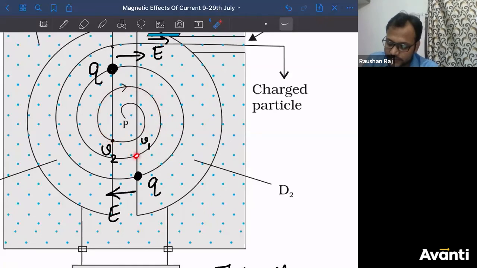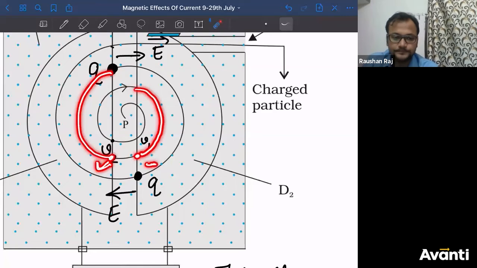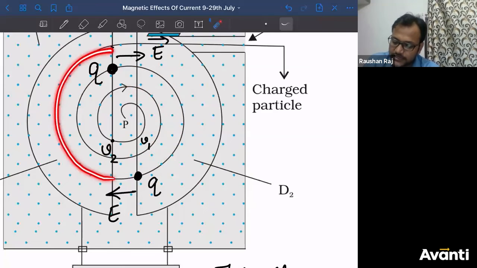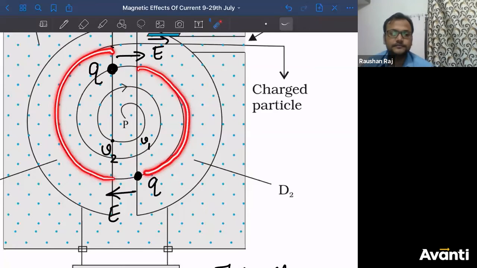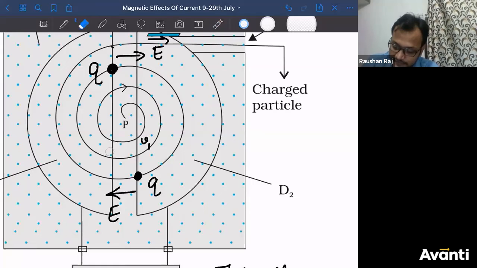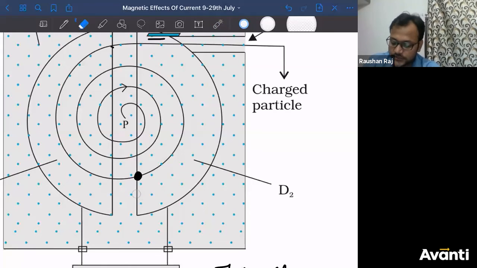Similarly, velocity at this point is greater than velocity at this point. So the radius of this circular path must be greater than this one. Now this one will be greater than this. Similarly, this path will be greater than this path. So the radius of each circular path will be greater than the radius of its previous circular path because of its increased velocity in the presence of electric field. Got it, kids? Do you understand?